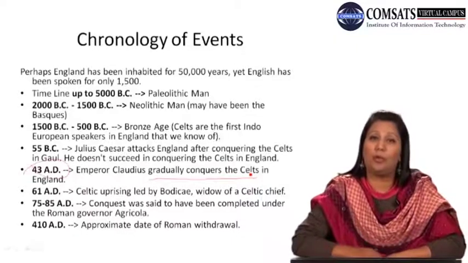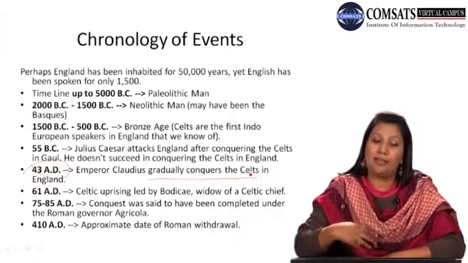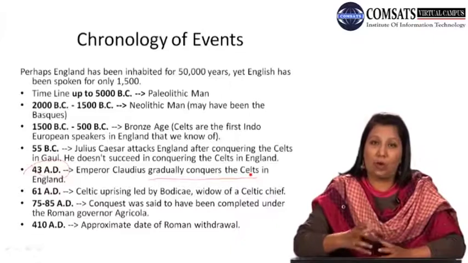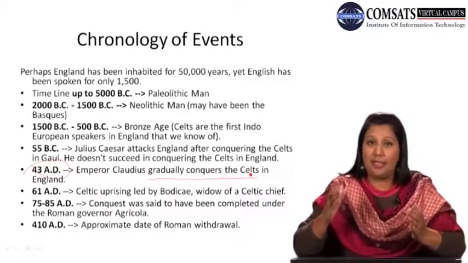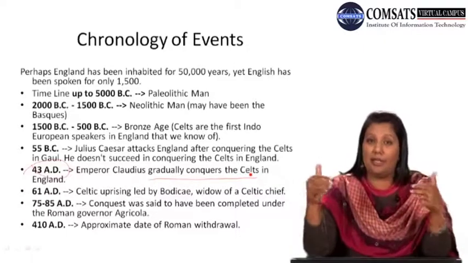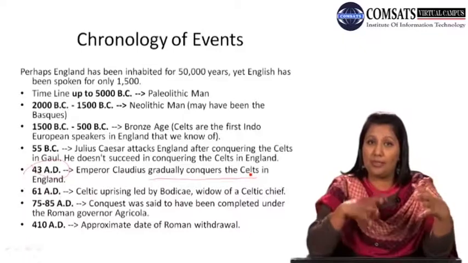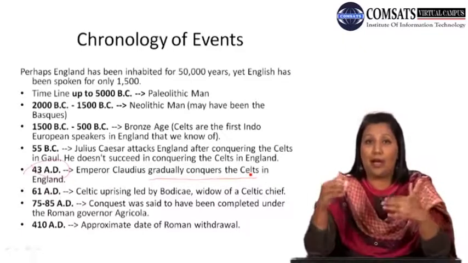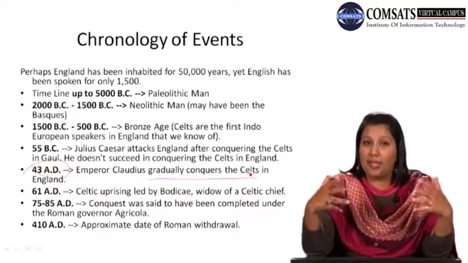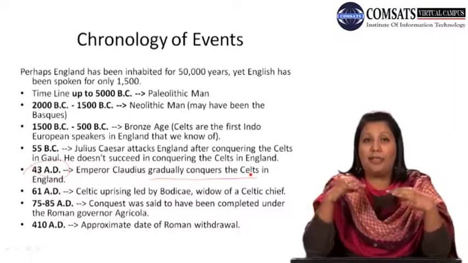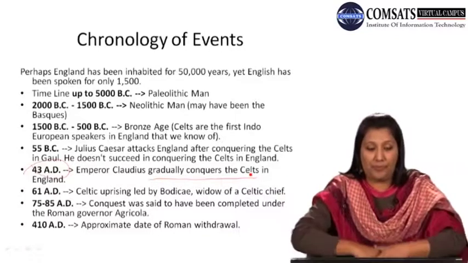It was not done over a period of weeks. Rather, gradually they started conquering the Celts who were living in England. Before this, they were only conquered in one place, that was Gaul, whereas now the conquering expanded and they invaded England in 43 AD.